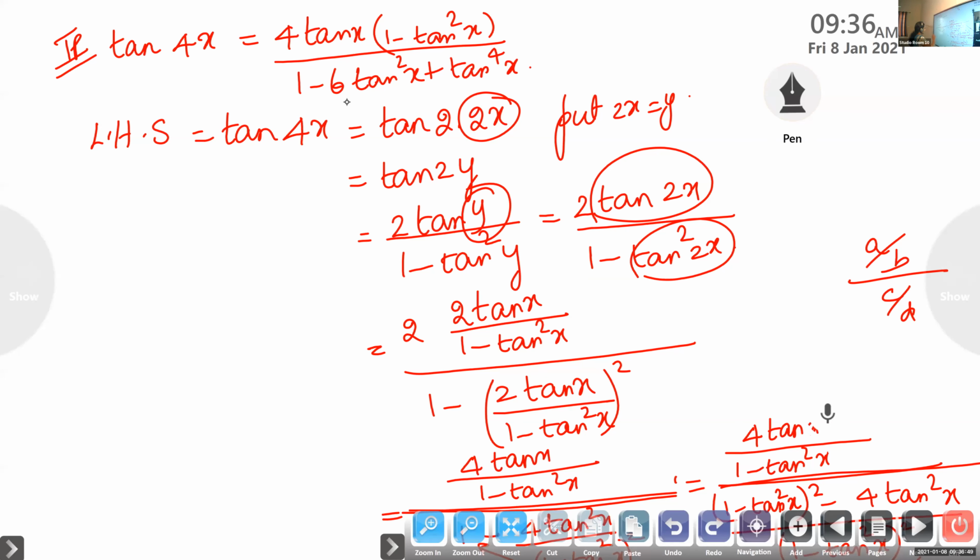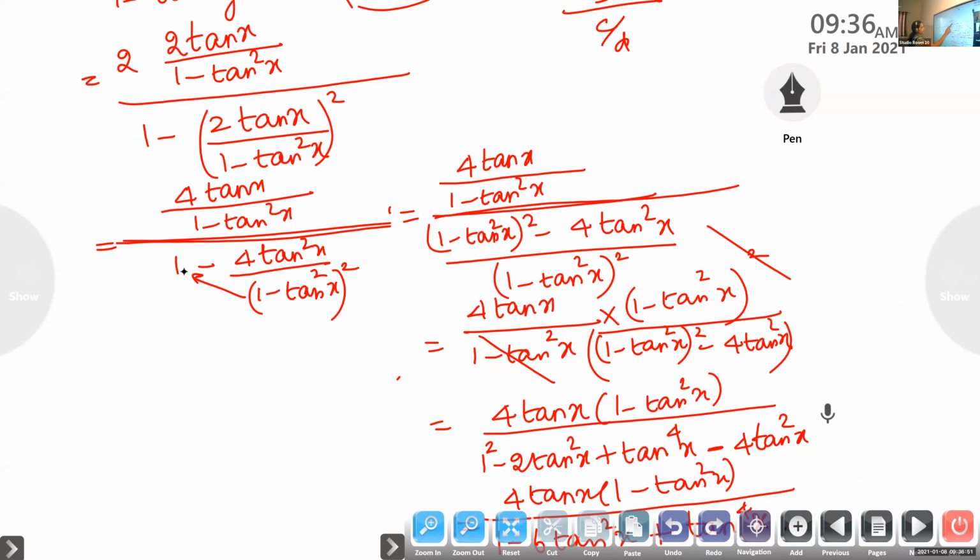Then you cross multiply this. So 4 tan x by 1 minus tan squared x by, when we cross multiply, 1 minus tan square x the whole square minus 4 tan square x by 1 minus tan square x the whole square. Division of fraction means multiplication by reciprocal. So 1 minus tan square x will get cancelled. Then we will get 4 tan x into 1 minus tan square x by, here it is of the form a minus b the whole square.